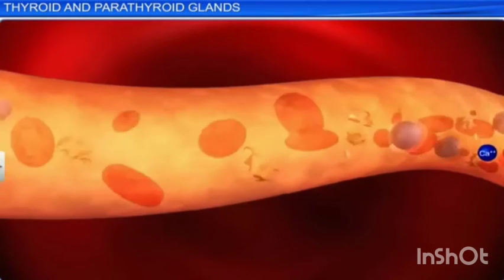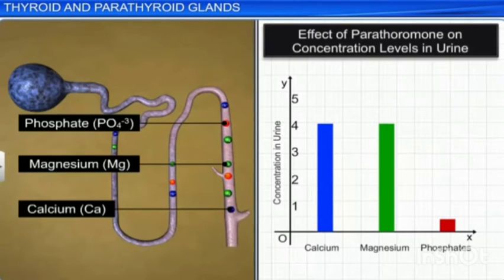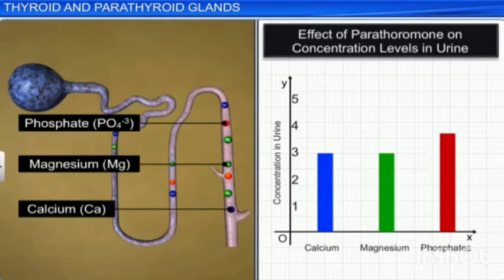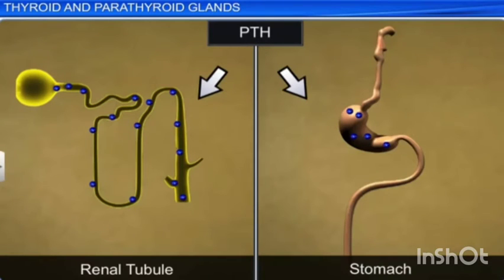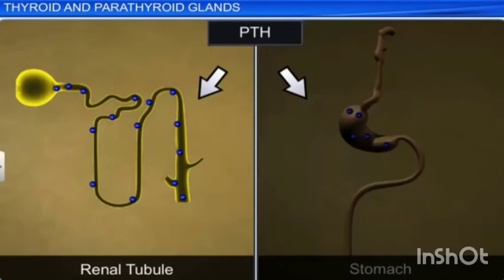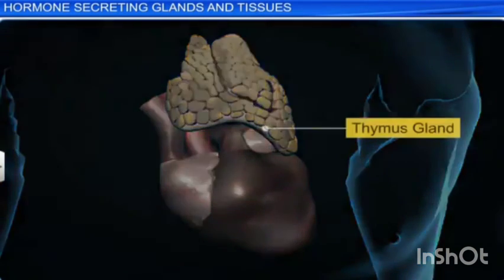This parathyroid hormone enhances the reabsorption of calcium and excretion of phosphate by the renal tubule and promotes activation of vitamin D to increase calcium absorption by intestinal mucosal cells. Next, we move on to the thymus gland.